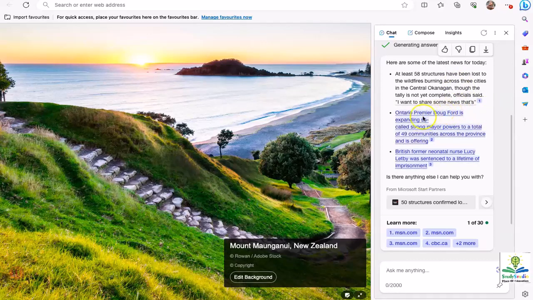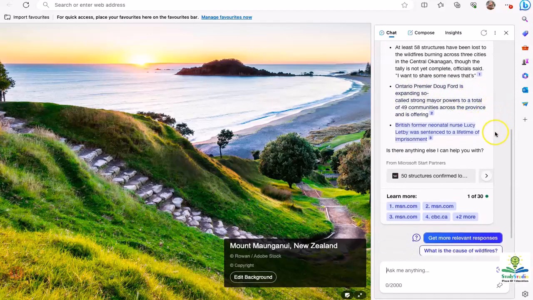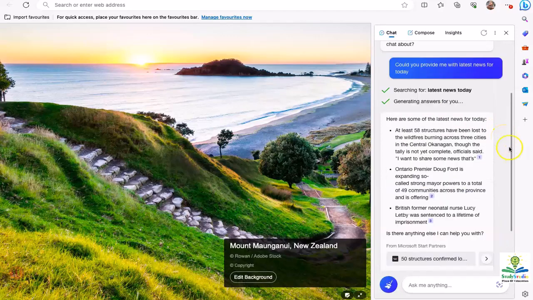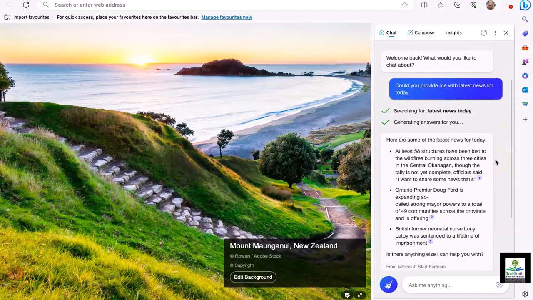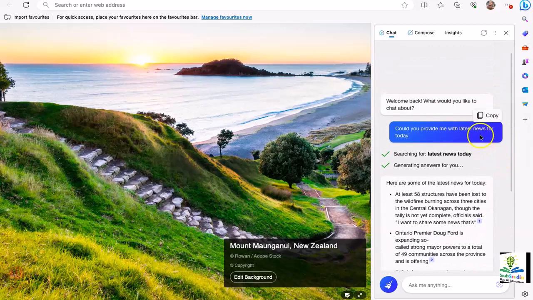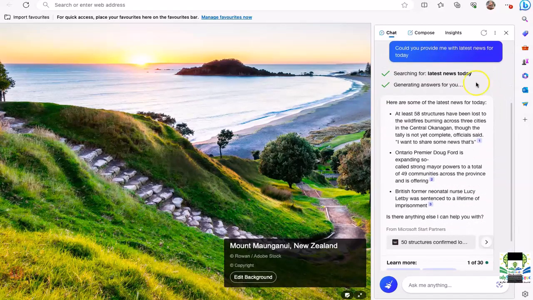It told me about the Premier Doug Ford, who's the Premier for Ontario, and then something about the British nurses. Now, if you explore the AI a bit, there are a couple of options we have. So if I want to copy something, I can just click the button copy here. If I want, I can copy the answer as well.